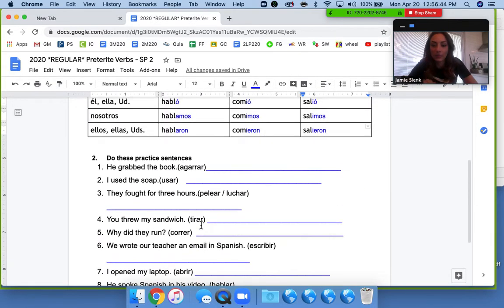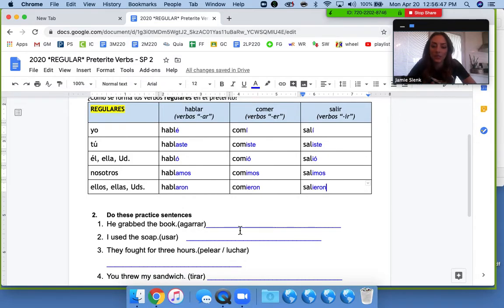There are 8 practice sentences. The first one says he grabbed the book, and the verb for grab is agarrar. So he, él, grabbed. It's an AR verb, so I can follow the model that we did with hablar. If I look in our little chart here, for he, the ending is an O. So agarrar was the verb, take off AR and replace it with O. Él agarró el libro.